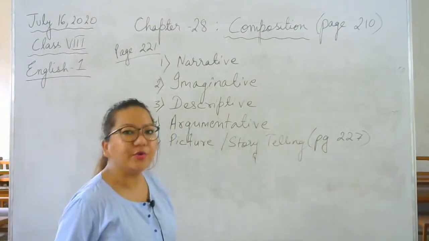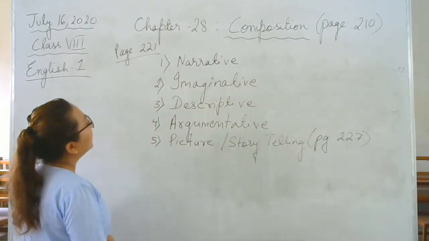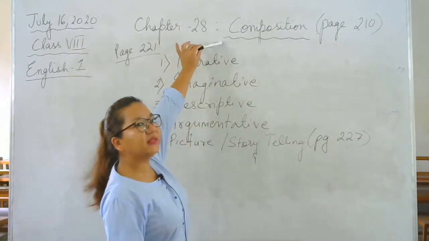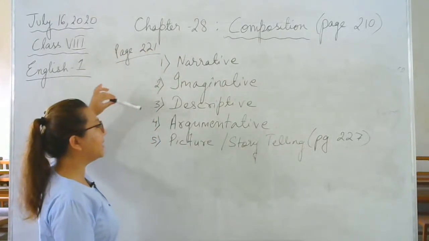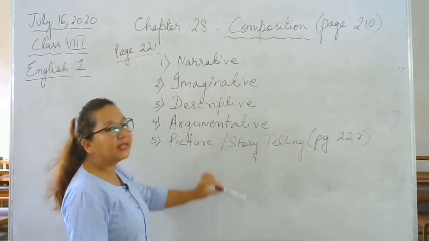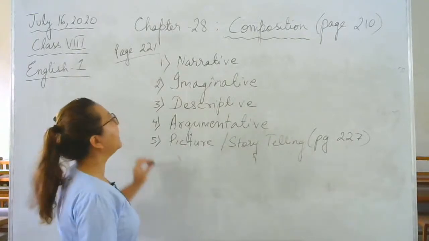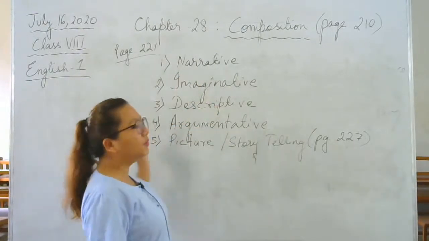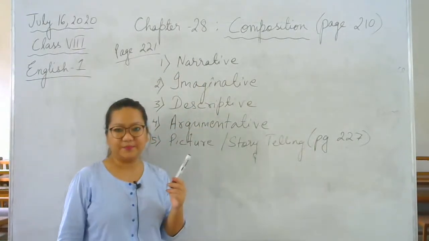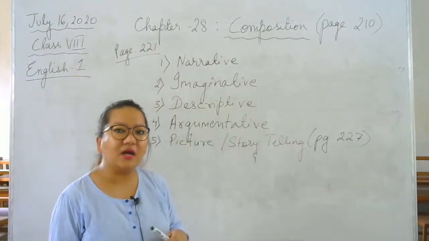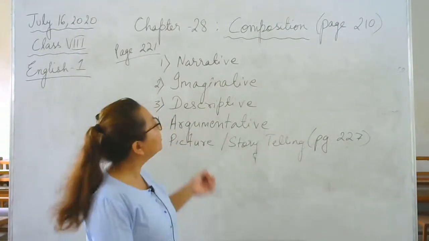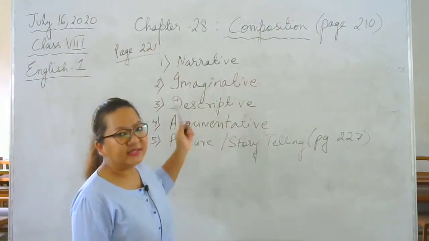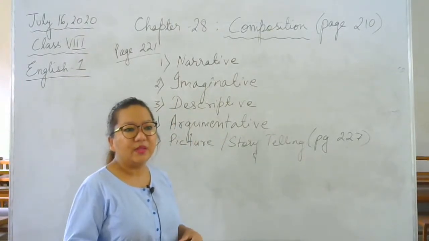Okay, so let's rewind just for 1 minute. How many types of composition are there? We have narrative, imaginative, descriptive, argumentative, and picture or storytelling composition. Out of these 5, you will be asked to choose one. But then as a teacher, I would personally suggest to you that you try writing on all of these. Start writing.